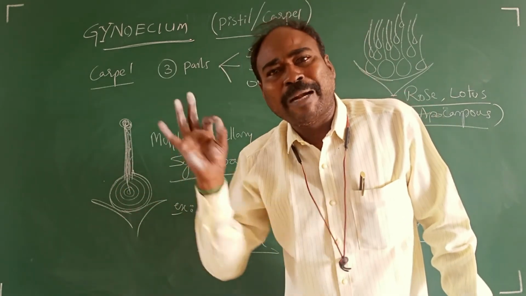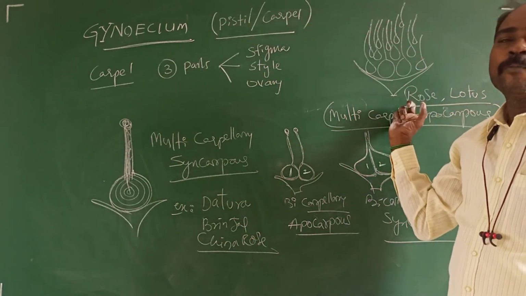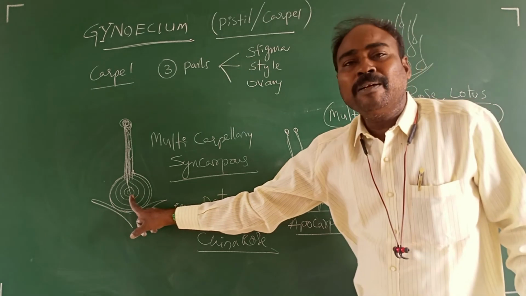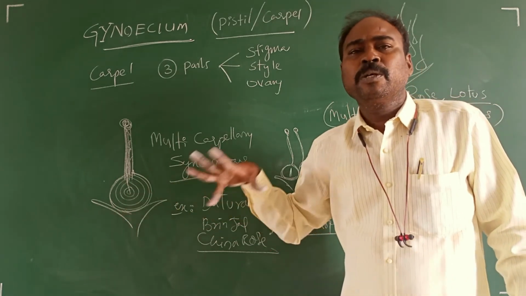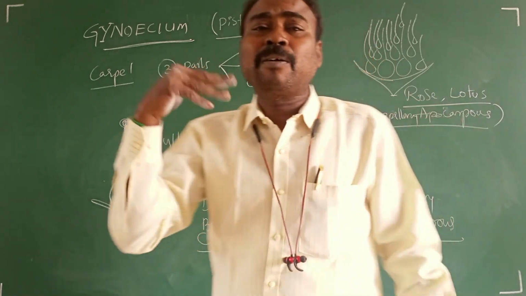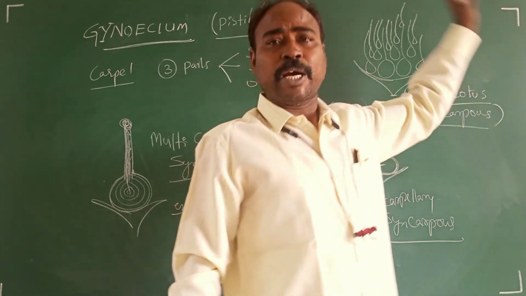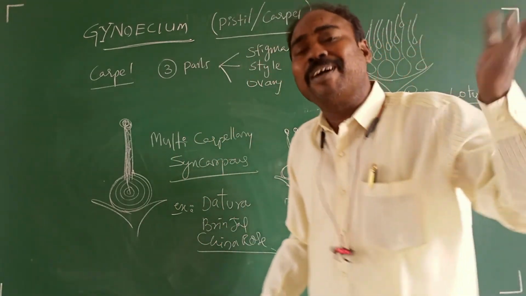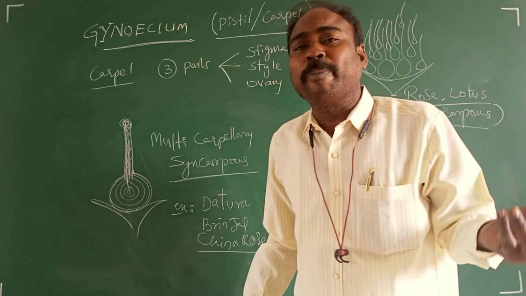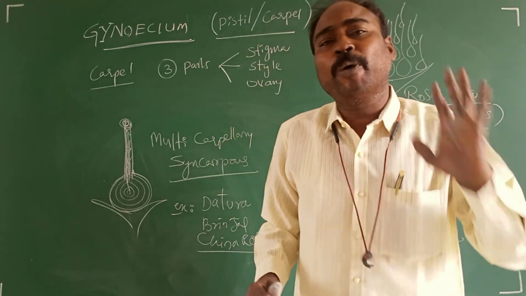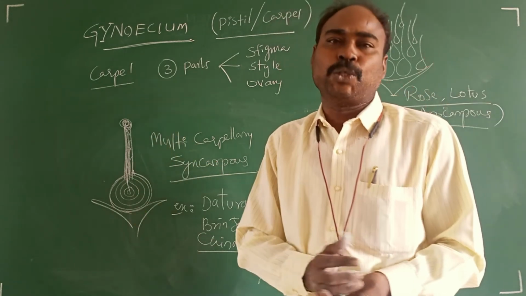More than 5, multicarpellary apocarpous or multicarpellary syncarpous. So carpels are only one in a flower, monocarpellary gynoecium. If more than one carpel is present, free carpels are said to be apocarpous, fused carpels are said to be syncarpous gynoecium.